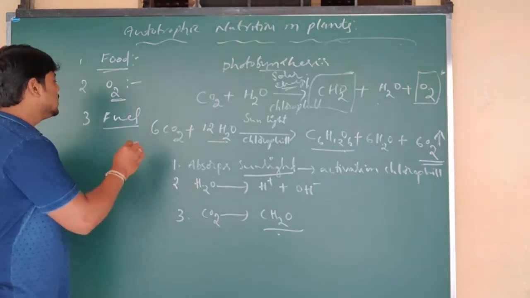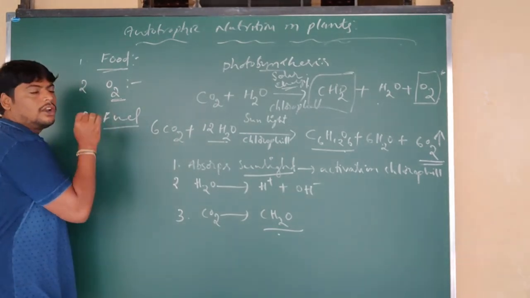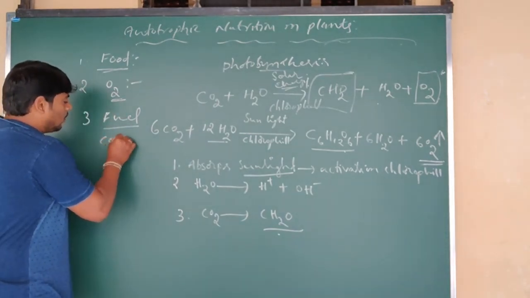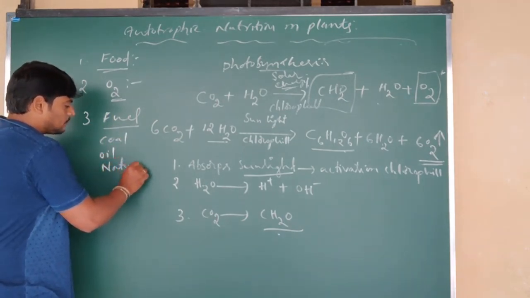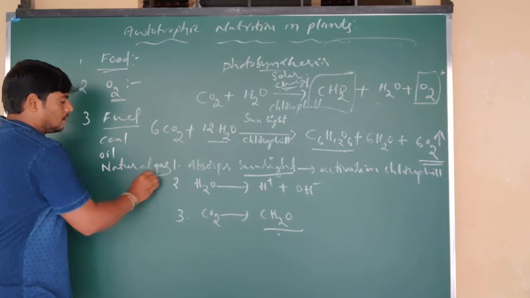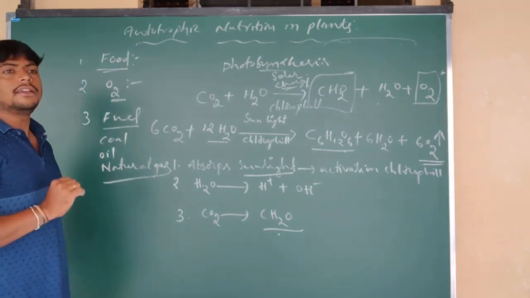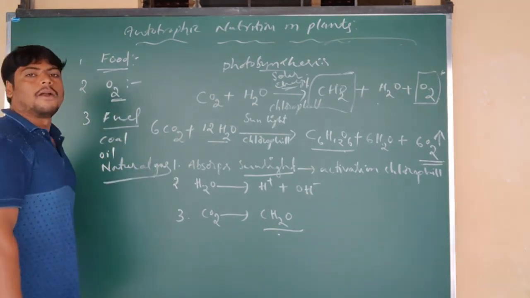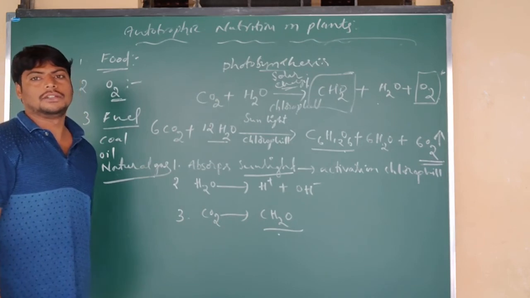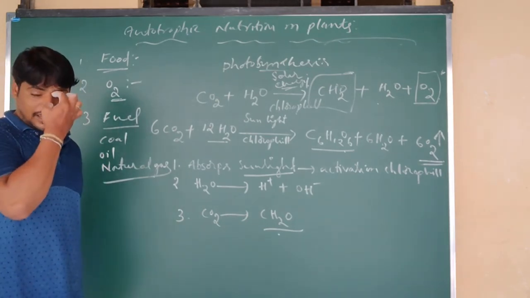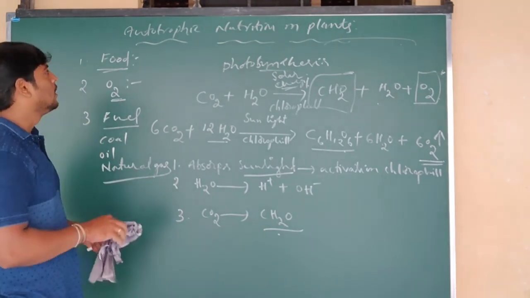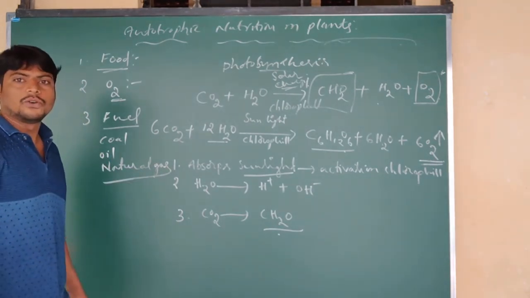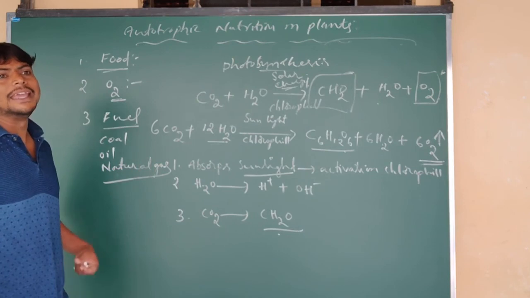This chemical energy is used as fuel, stored in the form of coal, oil, or natural gas. These are the various forms of products found from plants. That is the important significance of photosynthesis. This is how the process of photosynthesis occurs.